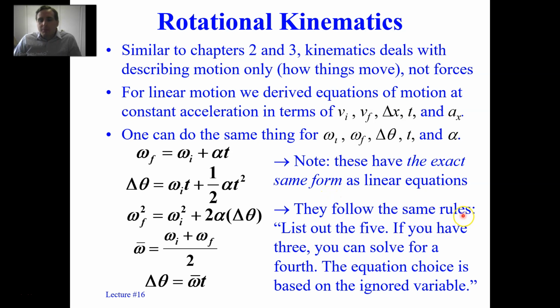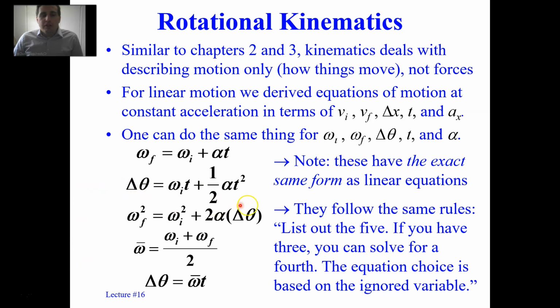And here's my recommendation as before in terms of an algorithm. Follow the same rules. List out the 5 kinematic variables. If you have 3 variables, you can solve for the 4th, and the equation choice is based upon the ignored variable. So let's just say I have omega initial, I have delta theta, I'm looking for t, and I have alpha.